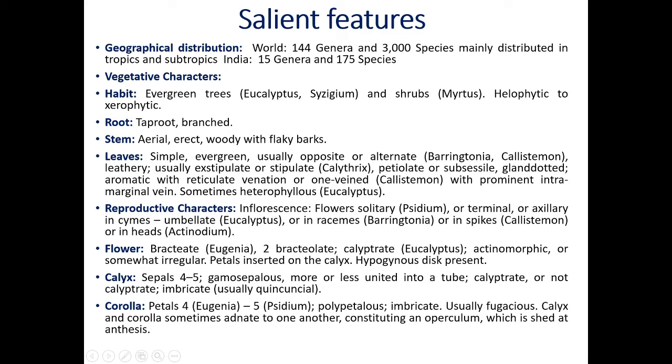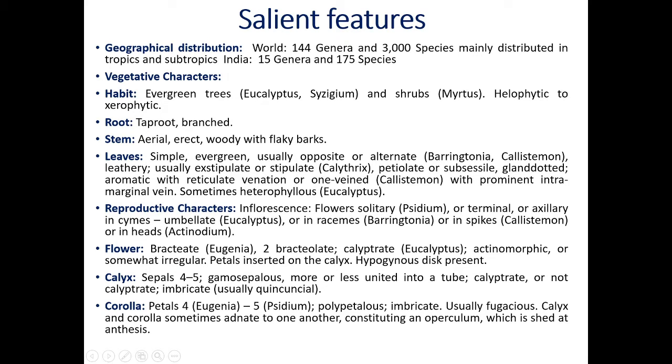Now let us see first of all the vegetative characters of family Myrtaceae. Habit: evergreen trees, for example Eucalyptus, Syzygium, Nilgiri plant. That eucalyptus plant is evergreen. Or shrubs, for example Myrtus. Halophytic to xerophytic, mesophytic or xerophytic plants are there. Xerophytic means the plants which grow where rainfall is less. Halophytic means they grow in salty soil.